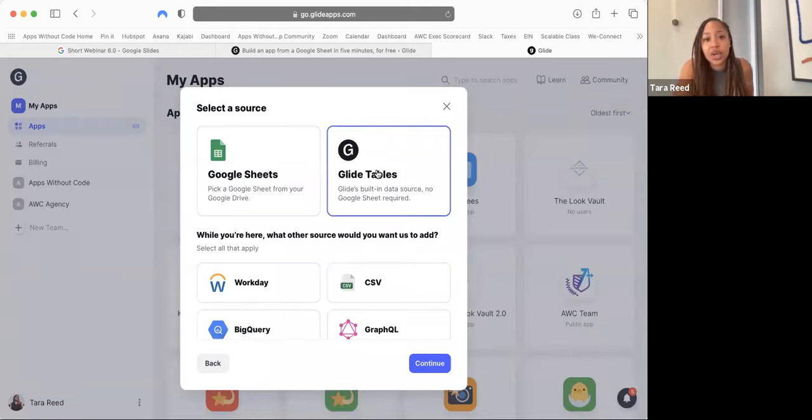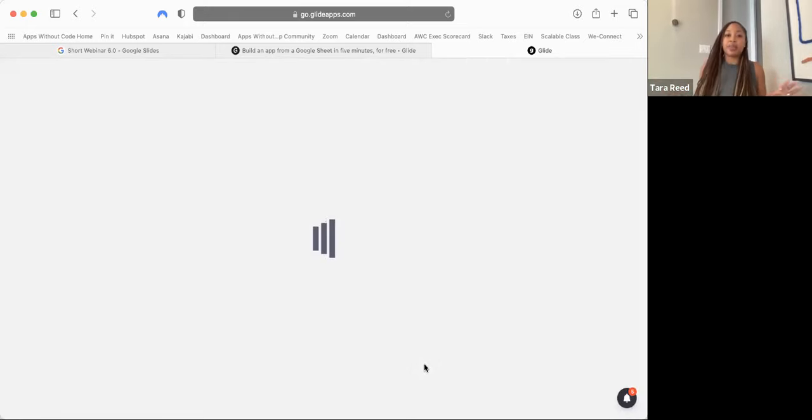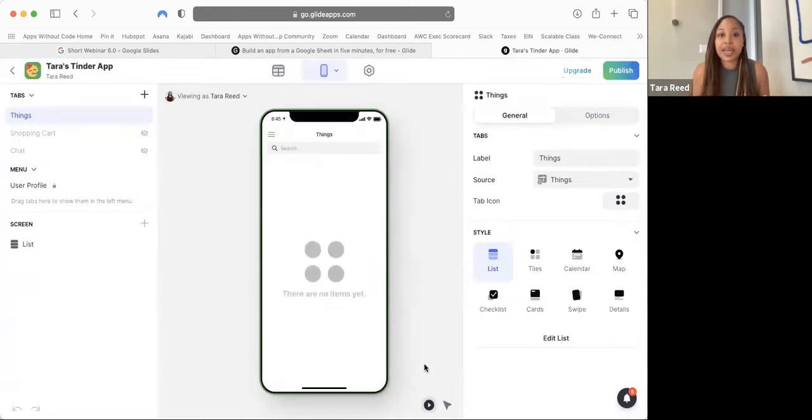For here, we're just going to start with glide tables to be simple and move forward. So glide tables and click continue. What we just did is we set up a database for the app. What is a database? Well, let me show you in a second, but a database simply is the place where you save information about people. The database is the place that saves information about people in your app, right?